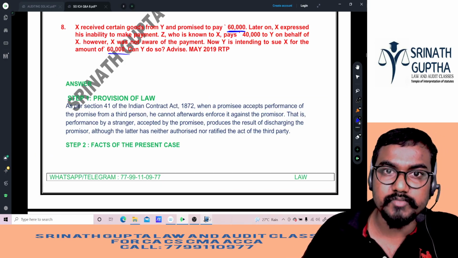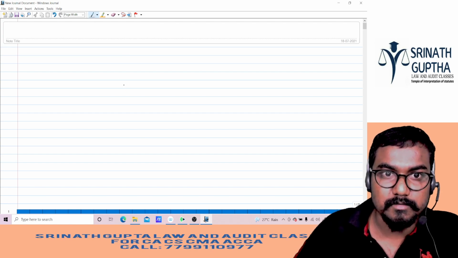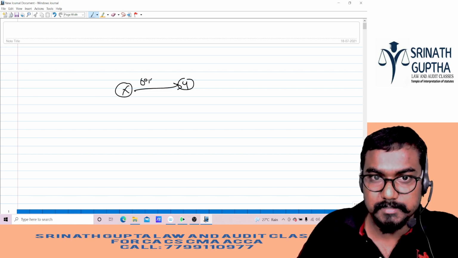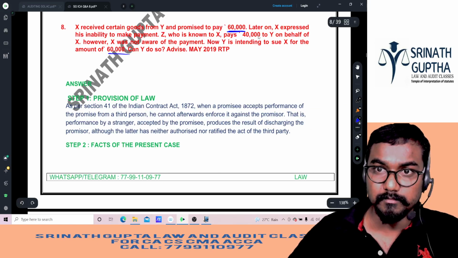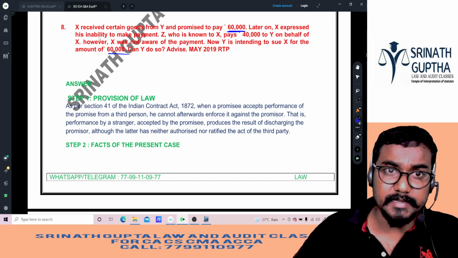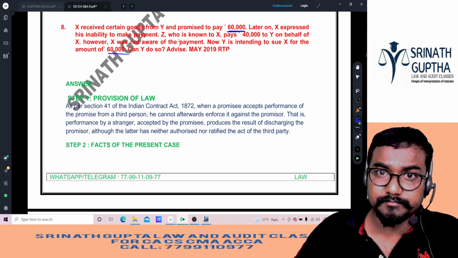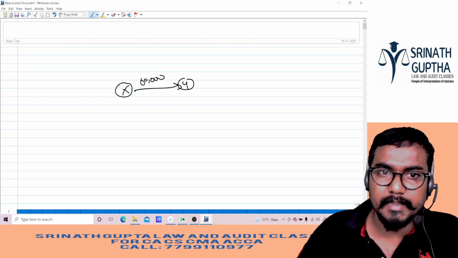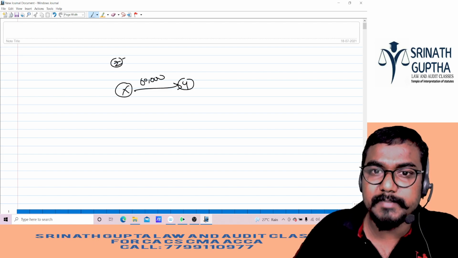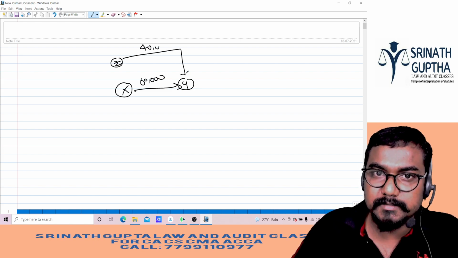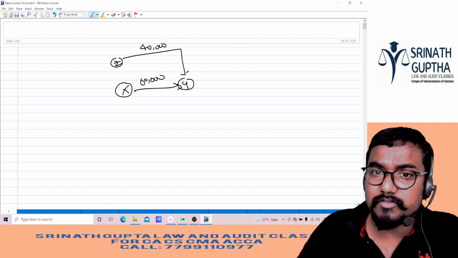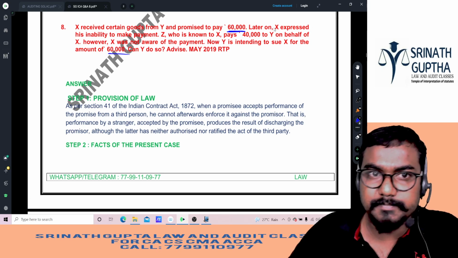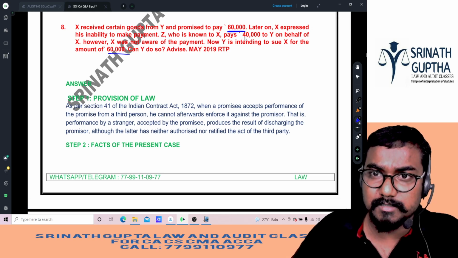So, X received certain goods from Y. So, X has to pay to Y. How much, beta? 60,000 rupees. Later, X expressed his inability to make the payment. Z, who is known to X, pays 40,000 rupees to Y. So subsequently, X was unable to pay. On behalf of X, Z paid how much, beta, to Y? 40,000 rupees. That means how much Y can recover from X again? 20,000 only. है ना?